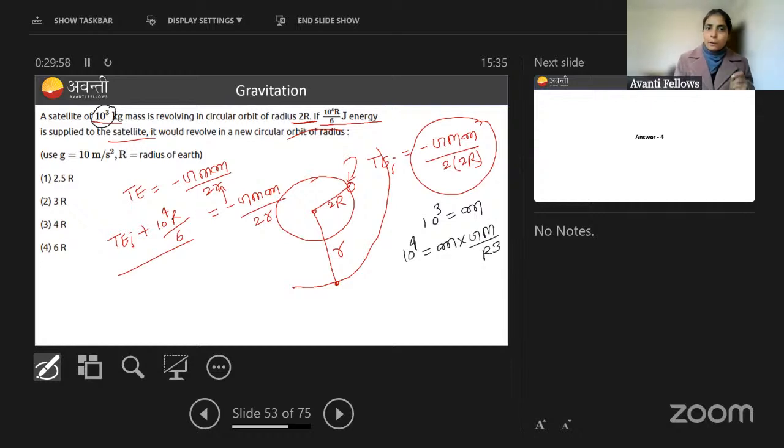I am going to replace 10 to the power 4 by this for easy calculation, because total energy is given in terms of GMm by 4r. So plus, what will I write for 10 to the power 4? This. And 10 to the power 4 r, what will I write? This into r. So this is GMm by how much? 6.